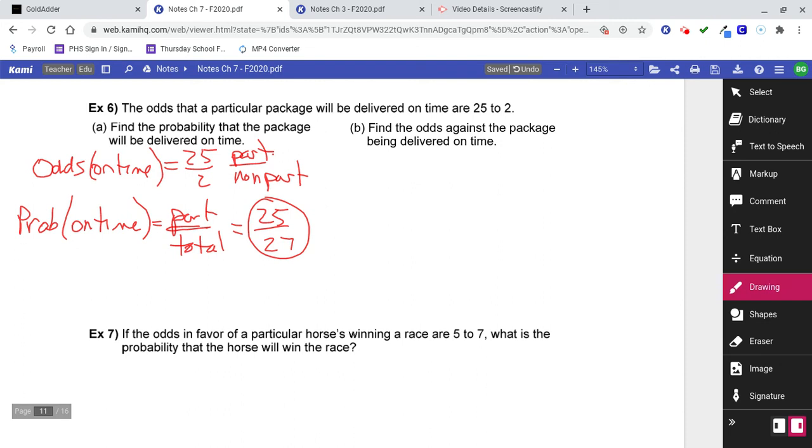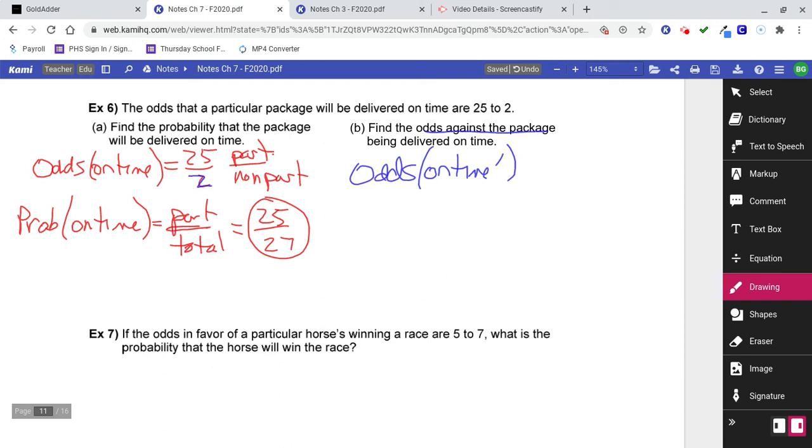Find the odds against the package being delivered on time. This time we want the odds of not on time. So this time, wouldn't we want the non-part? The non-part this time is talking about not being on time.